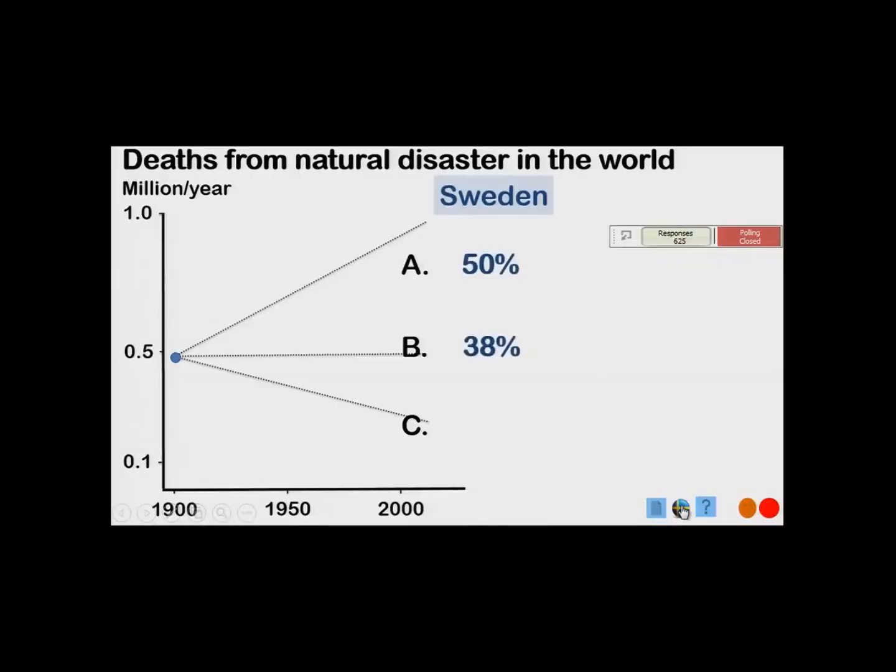We asked, Gapminder asked the public in Sweden. This is how they answered. 50% thought it had doubled, 38% said it's more or less the same, 12% said it had halved. This is the best data from the disaster researchers. It goes up and down until the Second World War, and after that it starts to fall, and it keeps falling, and it's down to much less than a half. The world has become much more capable over the decades of protecting people from this. So only 12% of the Swedes know this.